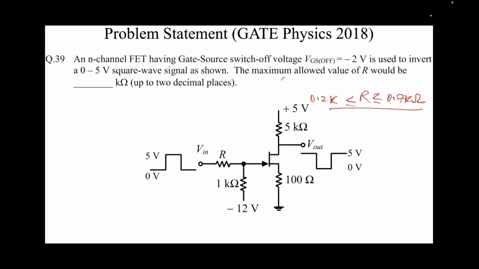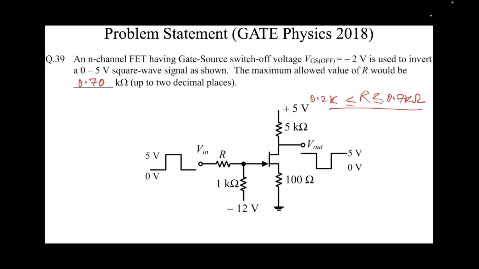The question had asked the maximum allowed value of R. So the maximum allowed value of R is 0.7 kilo ohms. So I'll write here 0.7. For 2 decimal places, I'll write it as 0.70. And that is the answer that we were required to obtain.